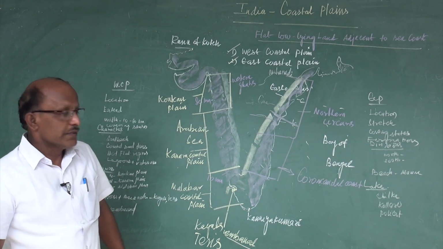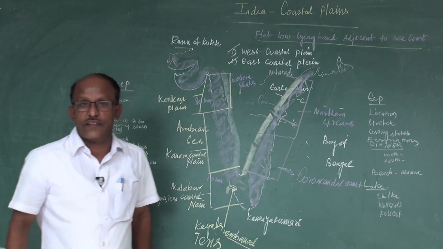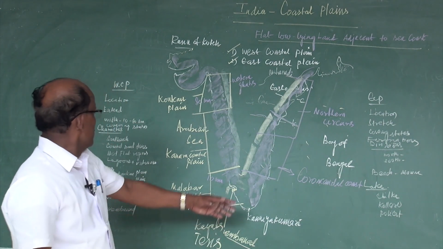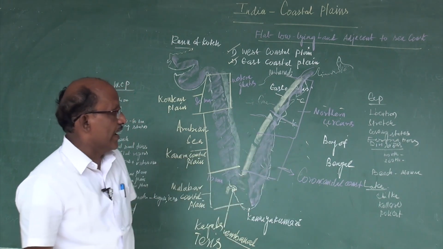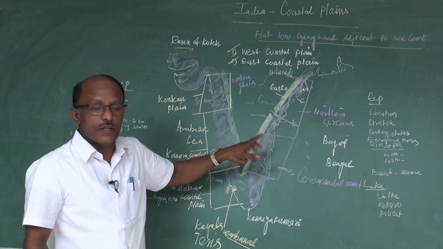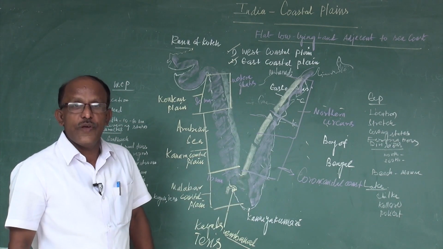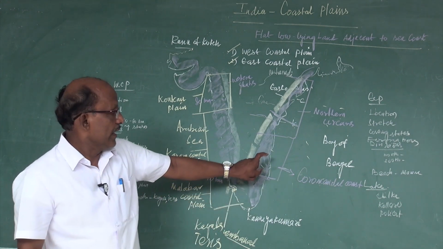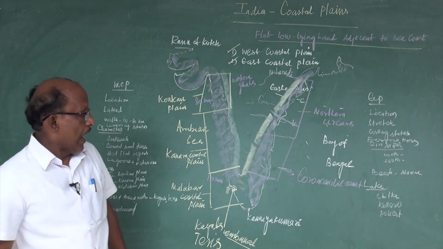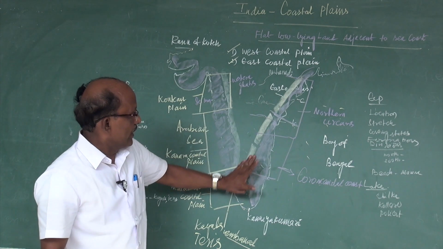And what are the characters of this eastern coastal plain? Here too there are sandy dunes, coastal sandy dunes, and beaches. The Marina Beach, which is the longest beach in the world, is located in the eastern coastal plain in Chennai. And what are the lakes found in this eastern coastal plain?